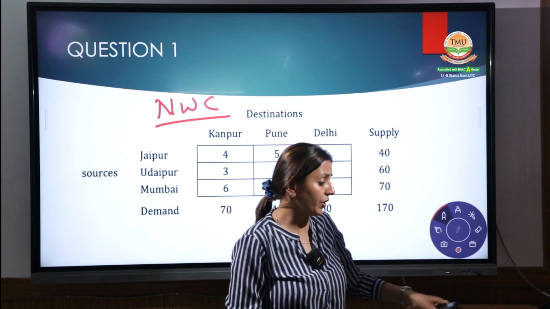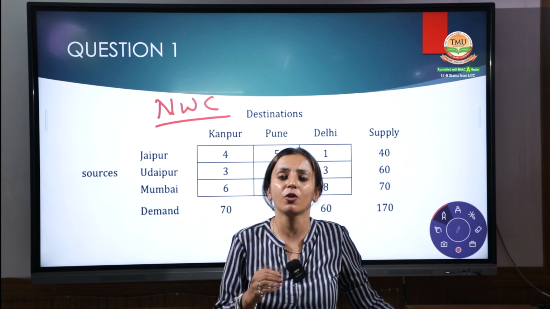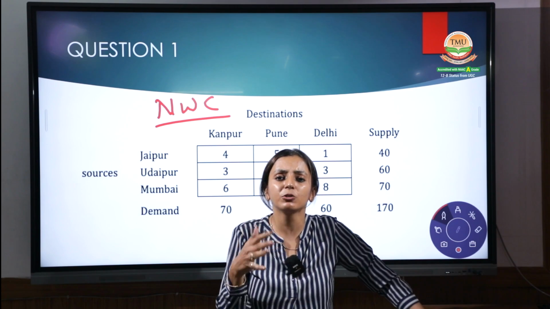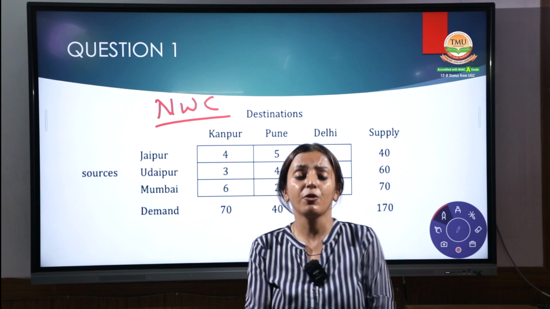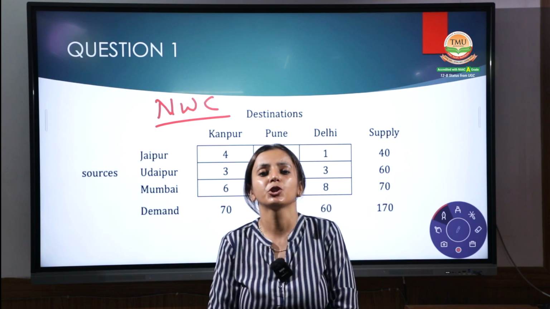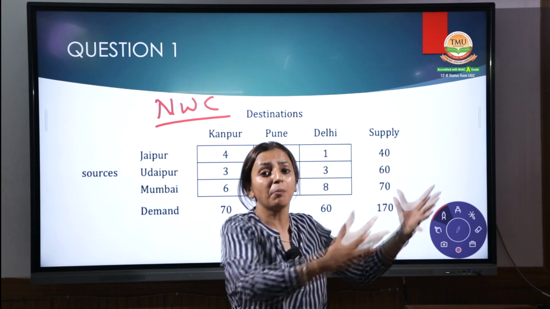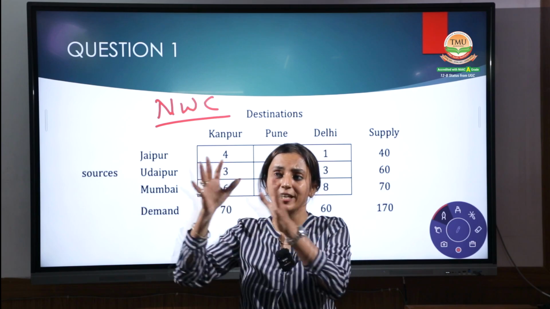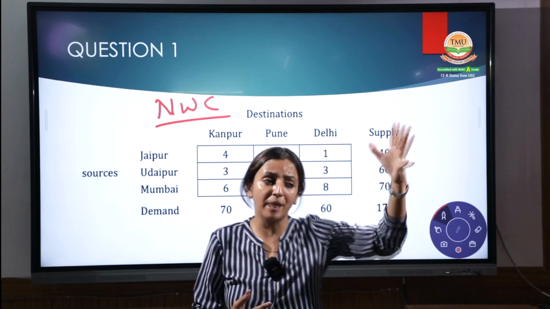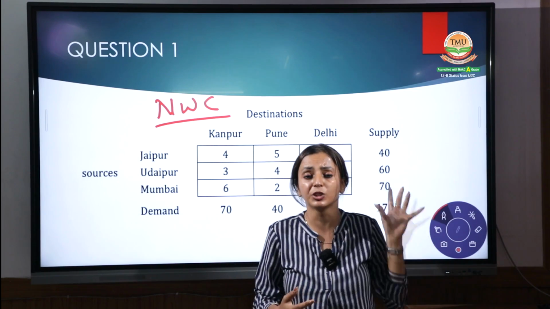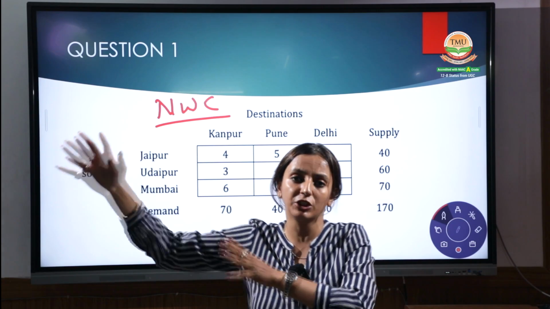But my question to you students is, why are we using these methods? What is the main reason for using them? And why are we using transportation problems in quantitative techniques for managers? Have you ever felt it? The main question arises in this way: we have different suppliers, and the suppliers can transfer goods to different destinations. Or you can think of it another way, like you have many production houses, and from those production houses you can transfer the goods to different branches or areas.